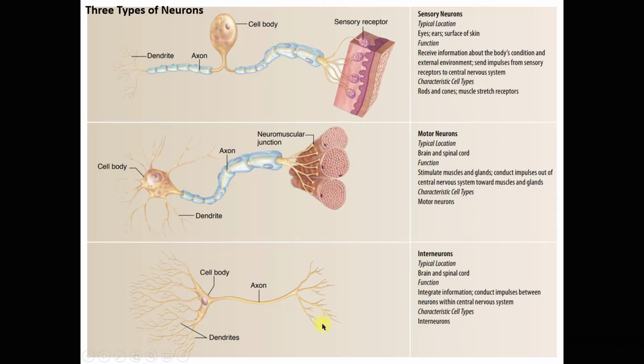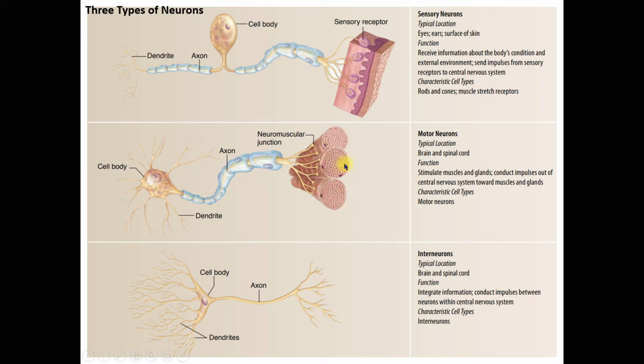Now, a better diagram of the three types of neurons, can you see how they differ from each other? This is the sensory neuron, where the dendrites are attached to the sensory receptor. Then we have the motor neurons, you can see their dendrites are attached to the muscle here.